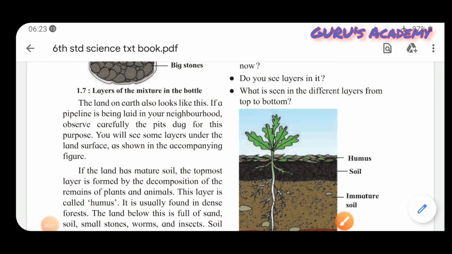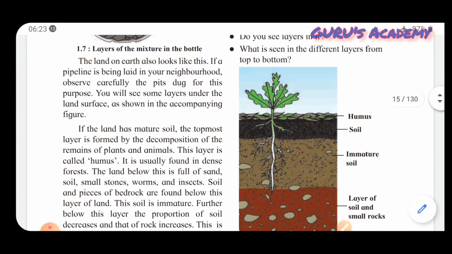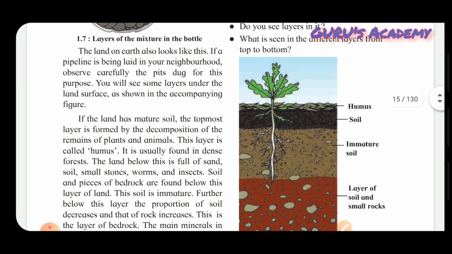So students, when you do your experiment with the bottle, and observe the different layers from top to bottom, you can observe that even the land on earth looks like this. You can observe it when a pipeline is dug in your neighborhood. You can observe the pits dug for this. You can see some layers under the land surface, which has been shown in the figure.